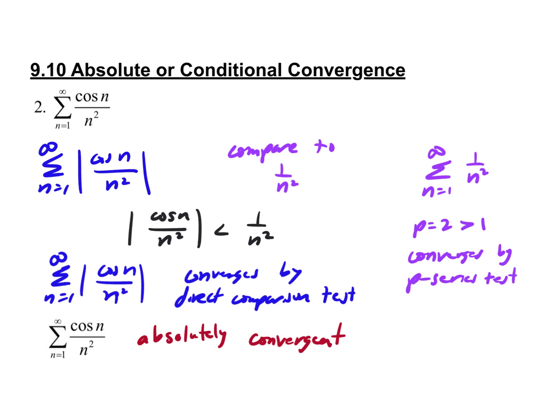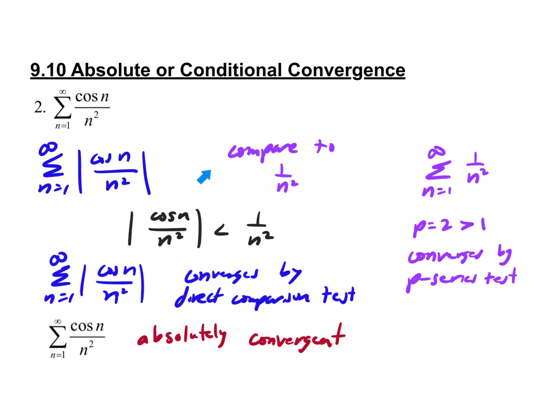The idea is to take the absolute value of the original problem and see if we can determine that it converges or not. It's going to be up to you to determine what test to use. I know when we look at cosine, we think of this abstract idea, but let's remember it's just some value between negative 1 and 1. And n squared is the giveaway.